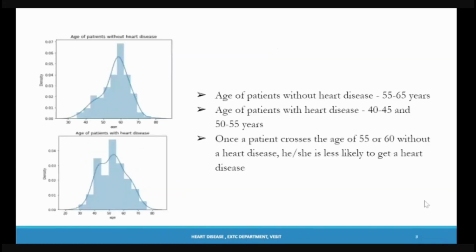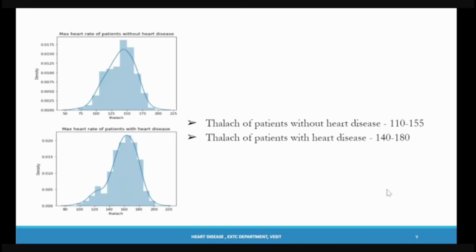Next, from this graph, we can see that the age of patients without heart disease is anywhere between 55 to 65 years, and for patients with heart disease it is 40 to 45 or 50 to 55 years. So the conclusion that we can take out of this is that once a patient crosses the age of 55 or 60 without a heart disease, he or she is less likely to get a heart disease. Next, for thalach, the value for patients without heart disease is anywhere between 110 to 155, while with heart disease it is 140 to 180.